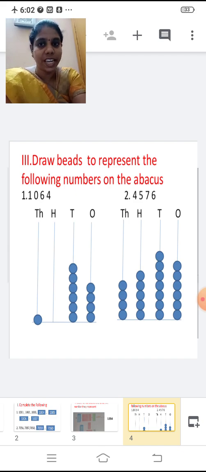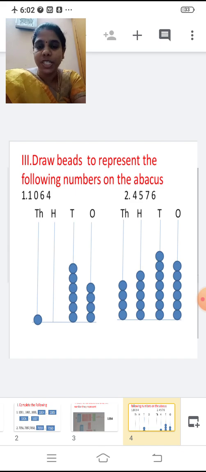Second, shall we move on to the next one? Yes. 4576. Now we are going to draw beads. Shall we represent this number on the abacus? 6 in the ones place, 7 in the tens place, 5 in the hundreds place and 4 in the thousands place.